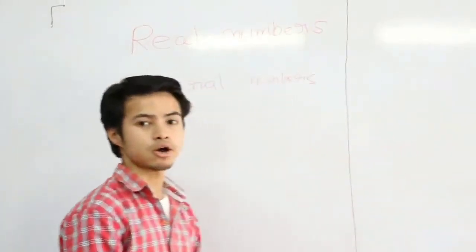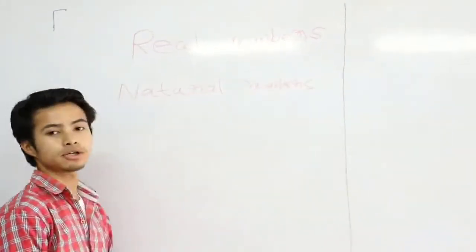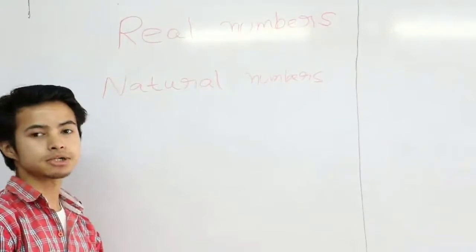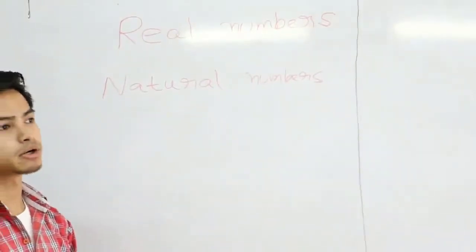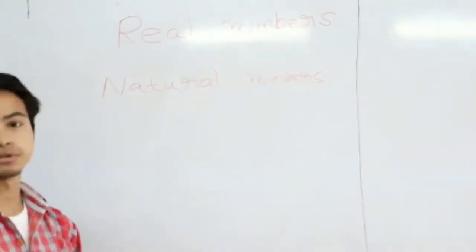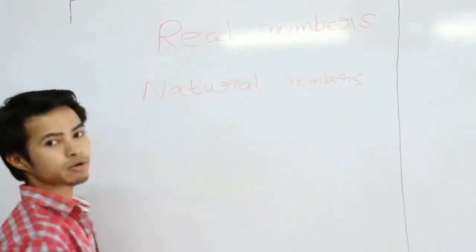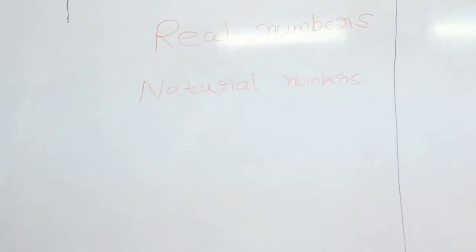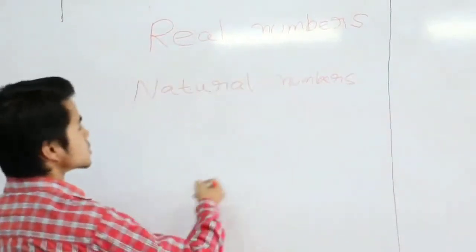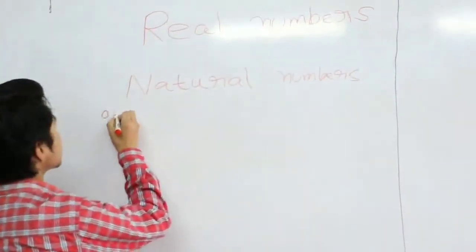And so I hope that you've all come across these natural numbers right from class KG1, KG2 and class 1 and so on and so forth. Right? So natural numbers, or sometimes these are also known as counting numbers.